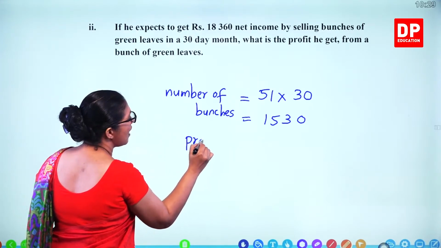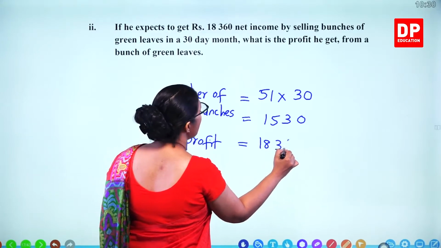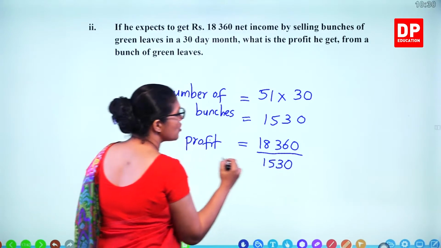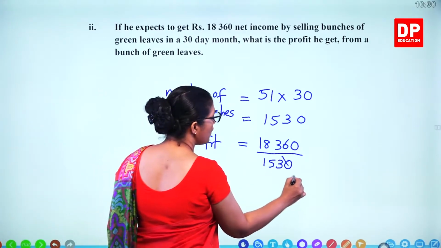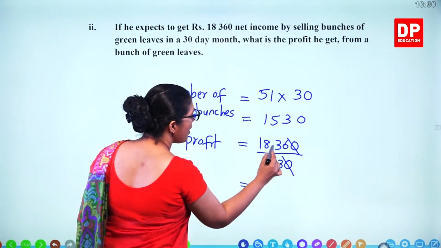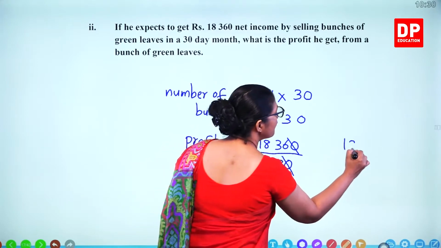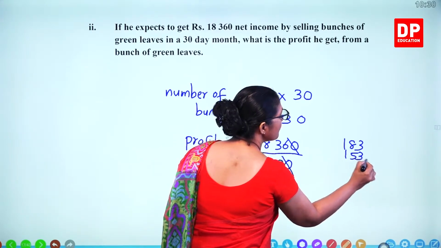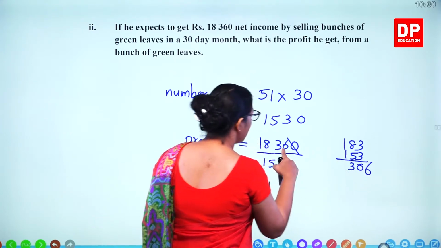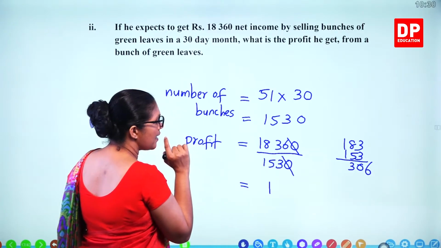So he gets 18,360 for 1530 bunches. So what is the profit per one bunch? 153, 153. You get 30. So 306 means how many 153s are there?